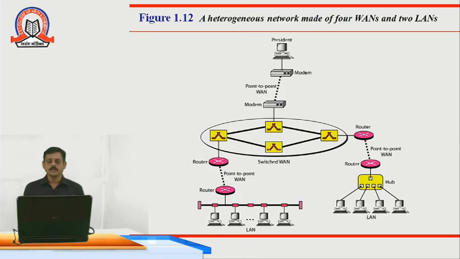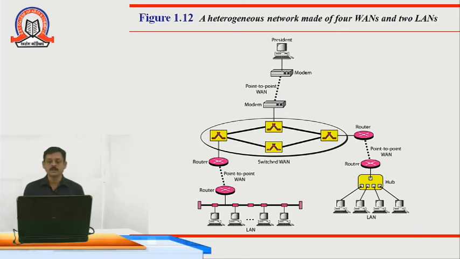Then there is a heterogeneous network which is made up of WAN and different LANs. As you can see, for example, our computer lab or our office network. These are the two different LANs which we have, and if this LAN is connected to the internet, it means that our entire network is ready to communicate with others.